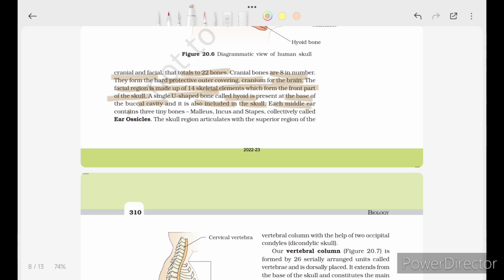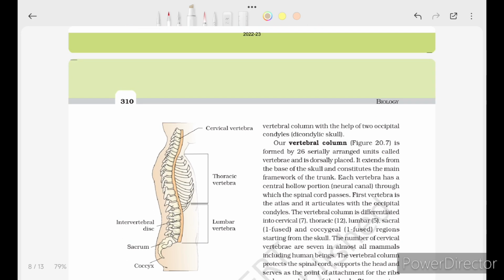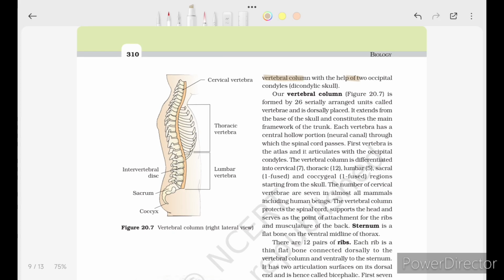Each middle ear contains 3 tiny bones, malleus, incus, and stapes, collectively called the ear ossicles. The skull region articulates with the superior region of the vertebral column with the help of two occipital condyles, that is, a dicondylic skull. Our vertebral column is formed by 26 serially arranged units called vertebrae and is dorsally placed.